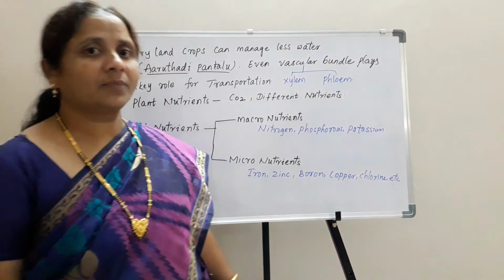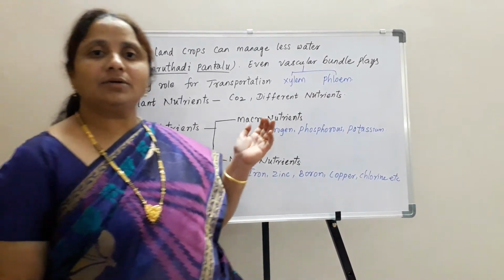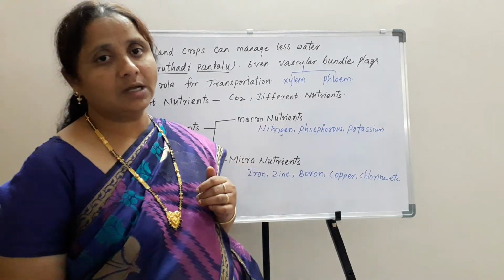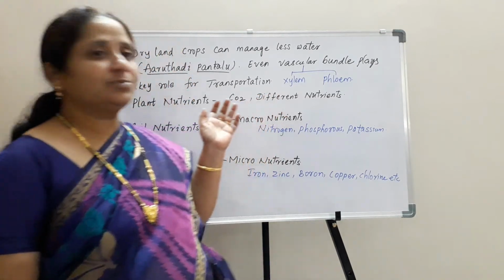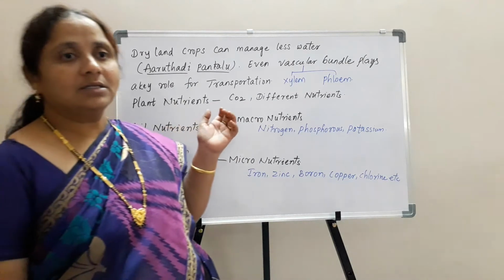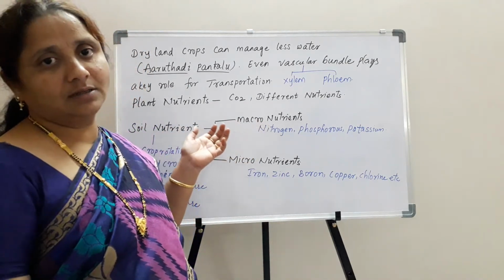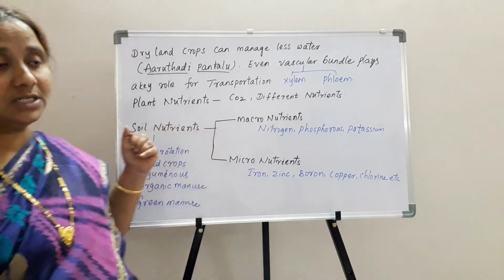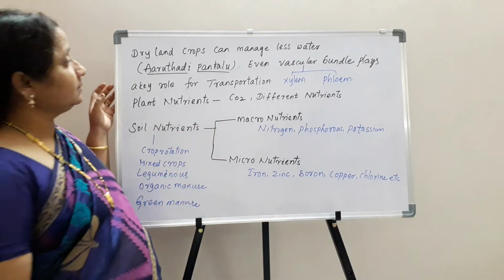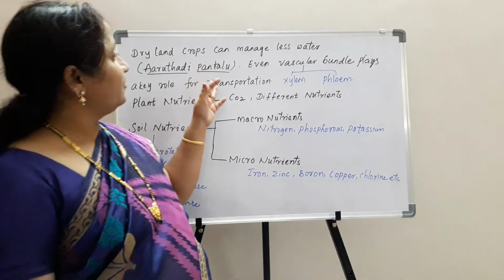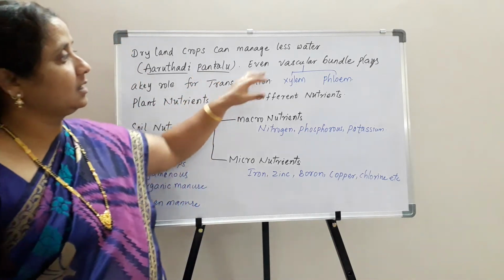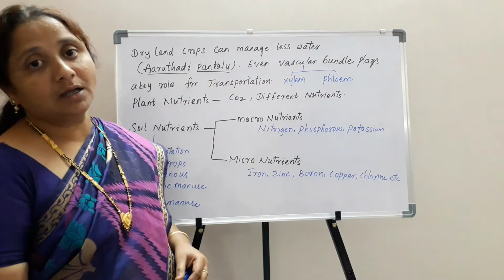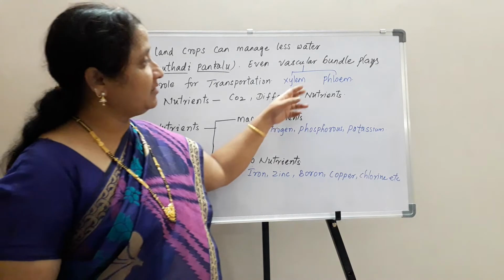Hi children. In the previous class we discussed different factors which affect crop production, such as transpiration, irrigation techniques, and types of seeds. These are the different factors which increase productivity. Along with transpiration, transportation of nutrients occurs by a particular tissue present in plants called the vascular bundle, the combination of xylem and phloem.